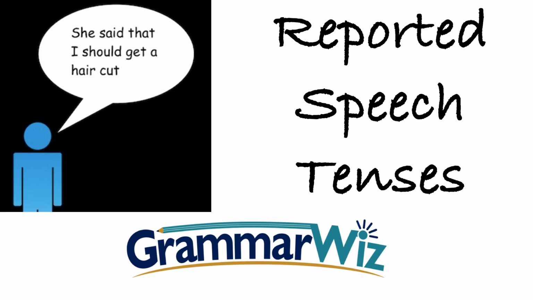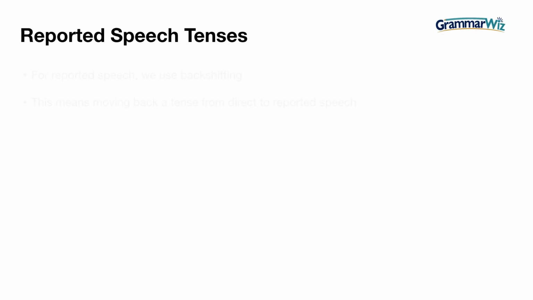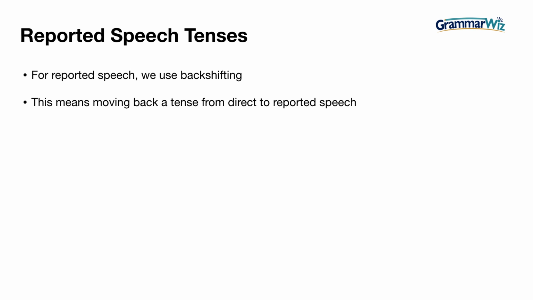In this lesson we're going to look at reported speech tenses. In other words, what we do with the tenses when we turn direct speech into indirect speech. For reported speech we use something called backshifting. Now this means moving back a tense from direct to reported speech. So we'll look at some examples.